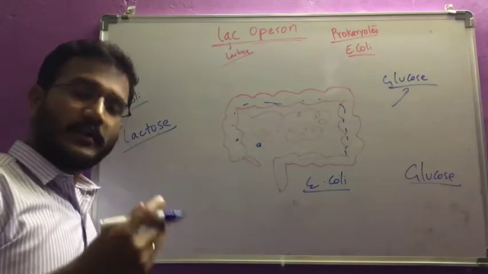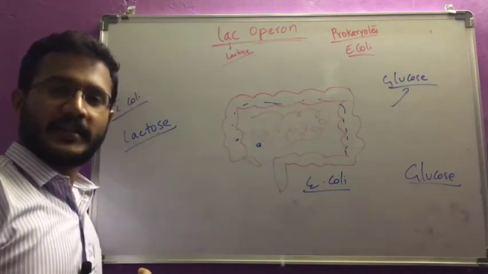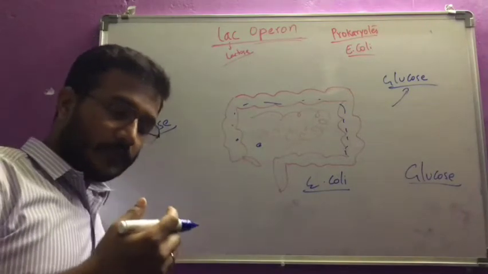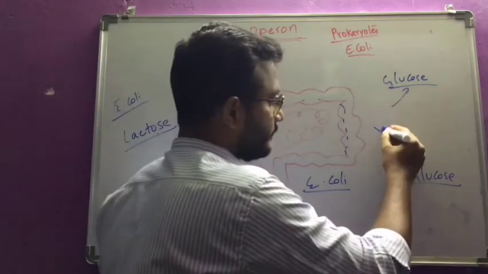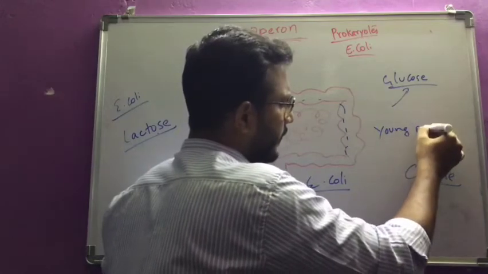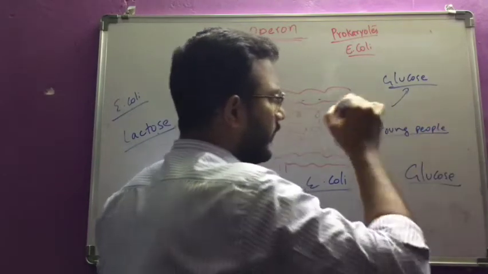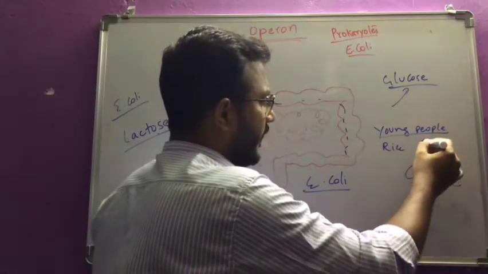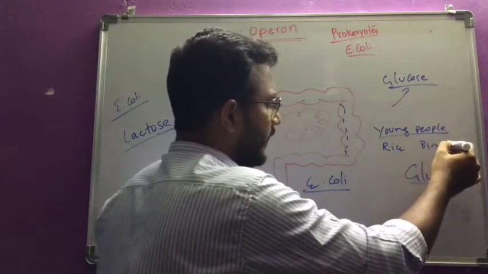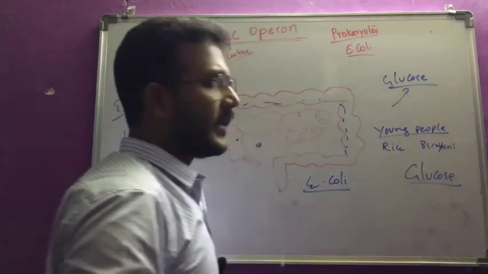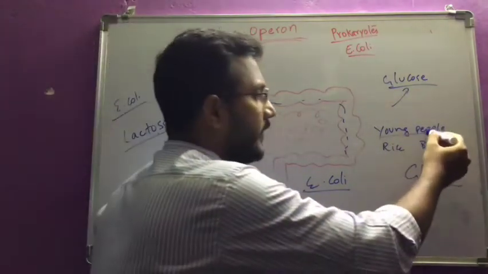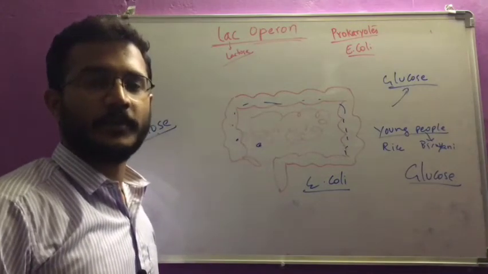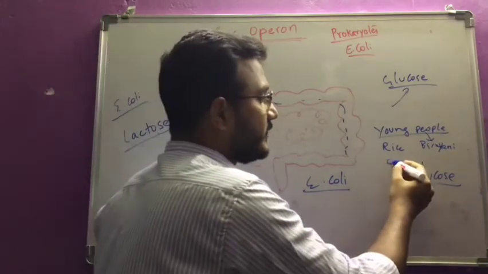For example, say normal rice is there, and biryani is there, in two bowls. Young people will choose biryani because they can eat it and it is very delicious to them. But at the same place there is an old man.